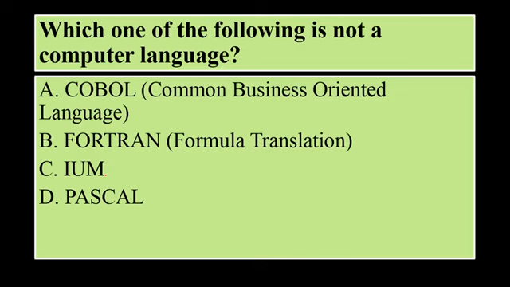First question is, which one of the following is not a computer language? So we have to tell which one of the following that are mentioned over here is not a computer language. So first one, we have COBOL, which is also known as Common Business Oriented Language. Then we have Fortran, which is formula translation. Then we have IUM and then Pascal. So COBOL, Fortran and Pascal are computer languages. IUM is not a computer language. So the answer C is the correct option.